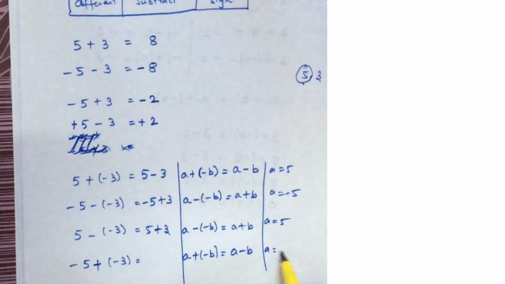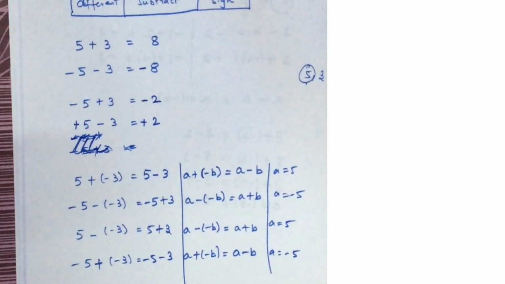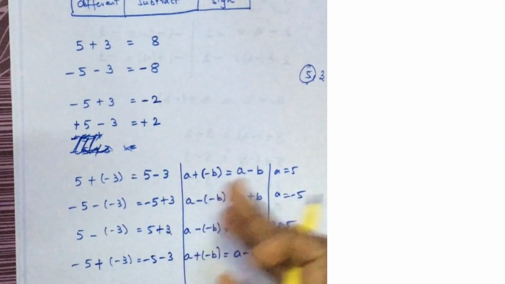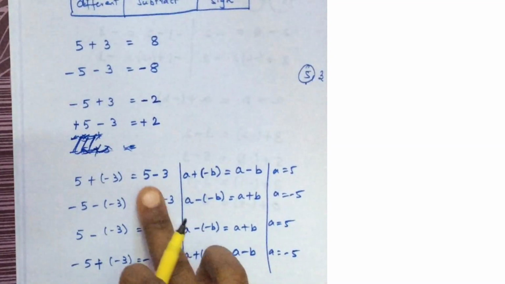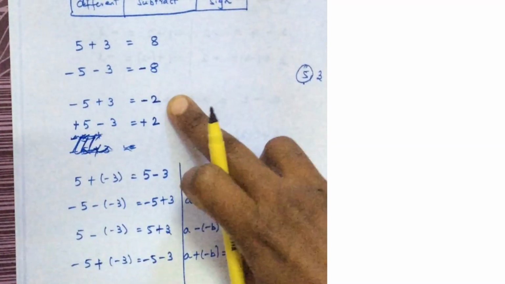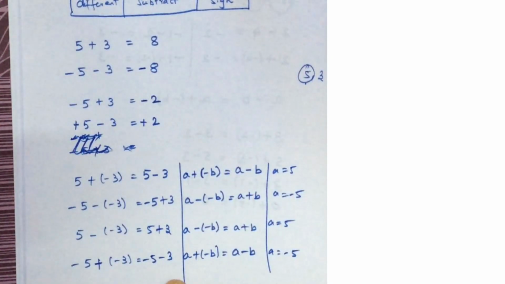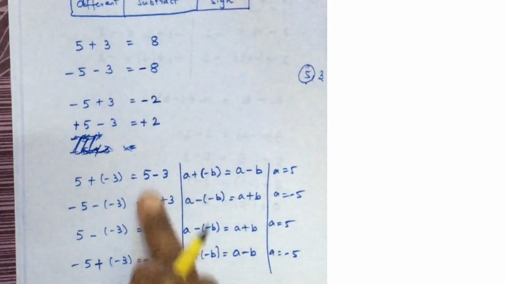Here a is minus 5, so it is minus 5 minus 3. Now these 4 cases are similar to what you have seen. 5 minus 3 is here, minus 5 plus 3 is here, 5 plus 3 is here, and minus 5 minus 3 is here. Now you know how to solve this.